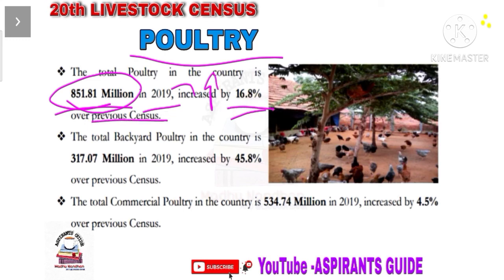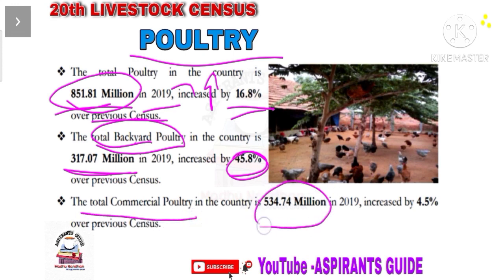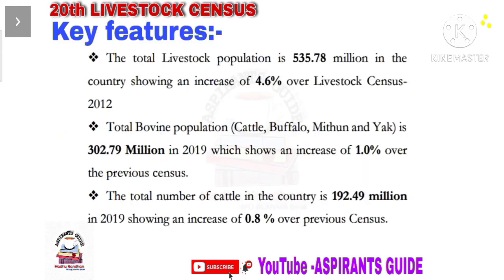And out of total poultry population, the backyard poultry population in India is 317.07 million, which is increased by 45.8% from 2012 to 2019. Out of total poultry population, the commercial poultry population in India is 534.74 million, which is increased by 4.5% from 2012 to 2019.